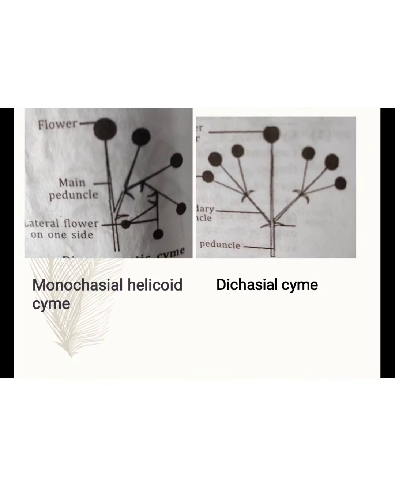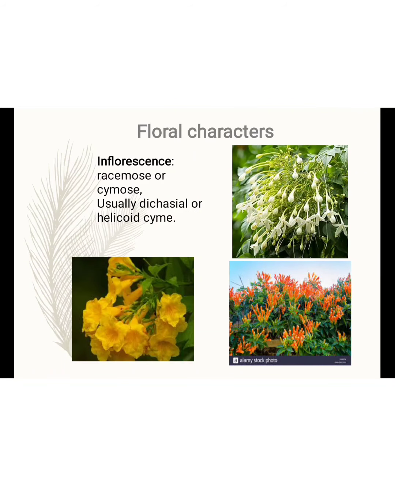In the dichasial, flowers are formed on both sides, but in the monochasial only one side of flowers is produced, and they are on the same side. So the flower arrangement is a curved shape. So this is a monochasial helicoid cyme inflorescence.